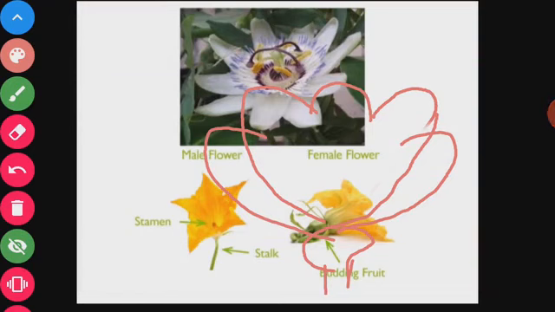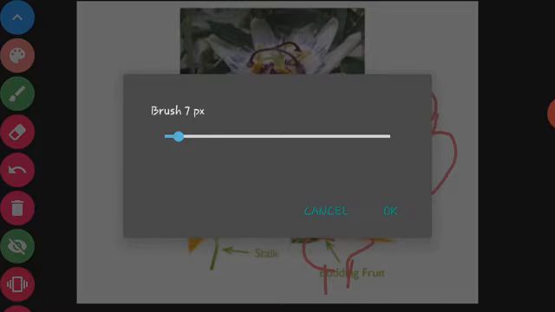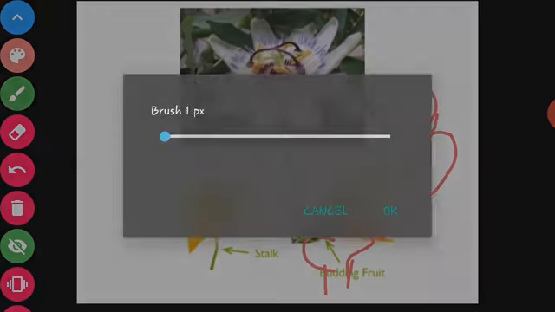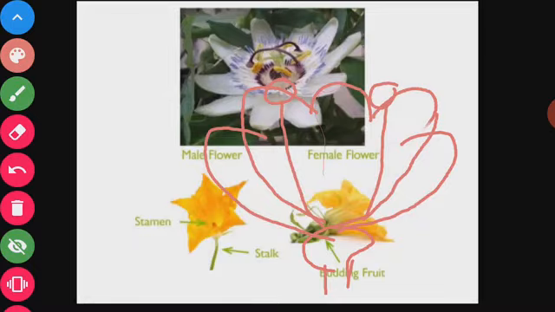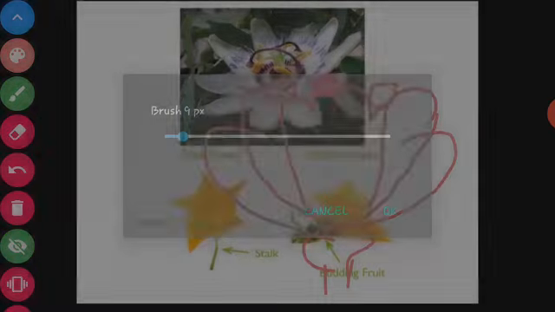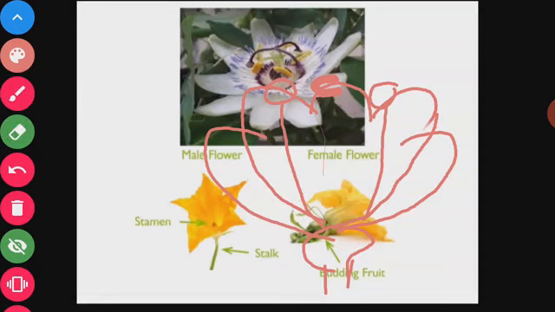Dear students, this is a diagram of a flower. The flower has different parts.